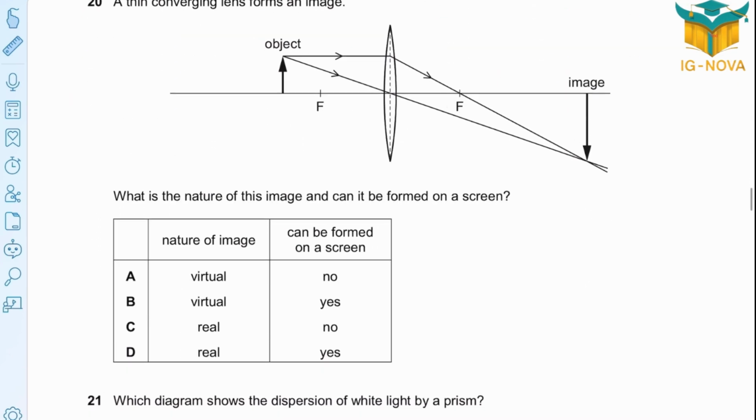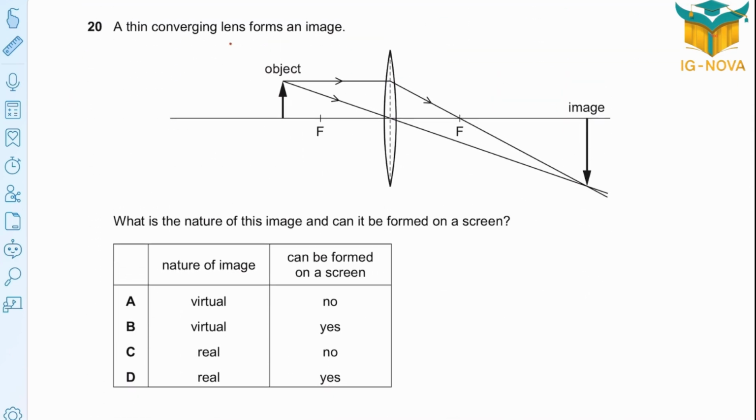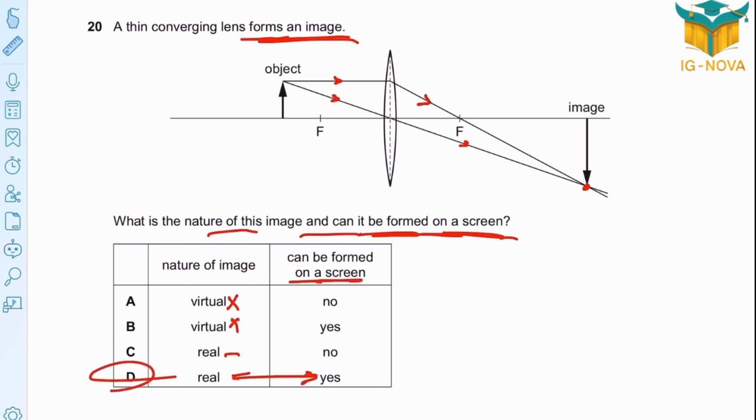Question 20. A thin converging lens forms an image. Okay. What is the nature of the image and can it be formed on a screen? From here, if you can see, this refraction happened by actual rays. The image here must be real or virtual. Surely it's real, not virtual. Can it be formed on a screen? Yeah. Real means it can be formed on a screen, option D.